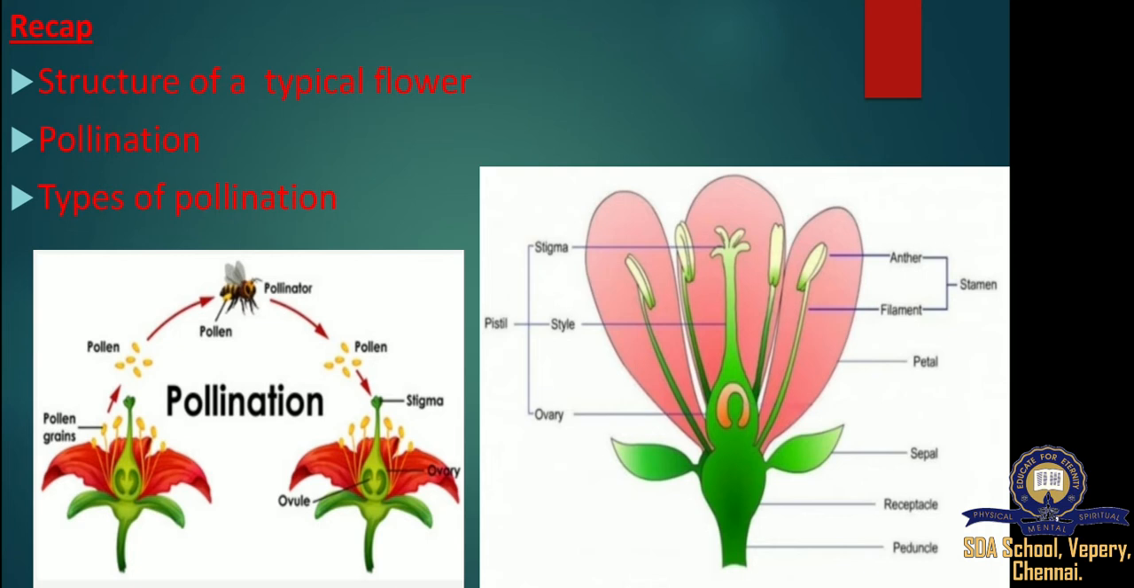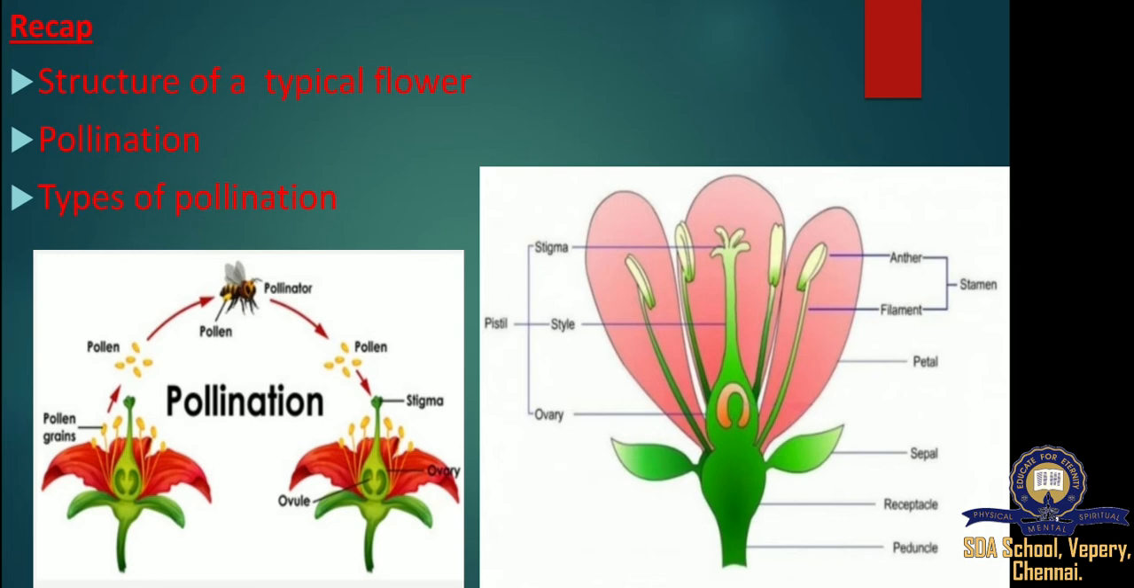In the previous sections, we saw about the flowers, structure of flowers, pollinations, and types of pollinations. Flower. What is a flower? Flower is the reproductive part of the plants. Its main function is to produce fruits and seeds. In parts of the flower, a typical flower has four parts: calyx, corolla, androecium, and gynoecium.